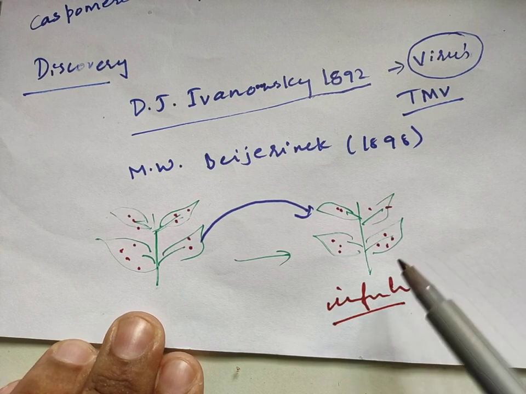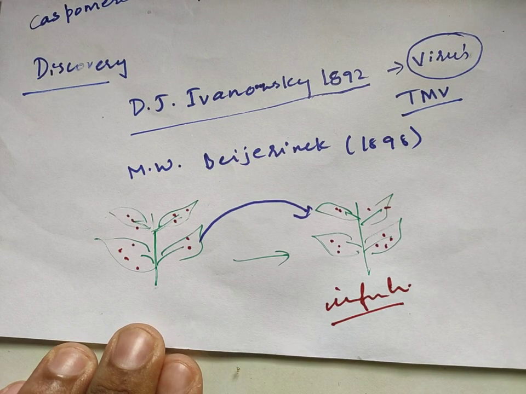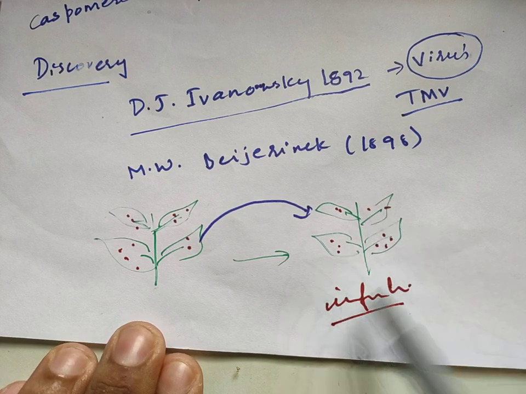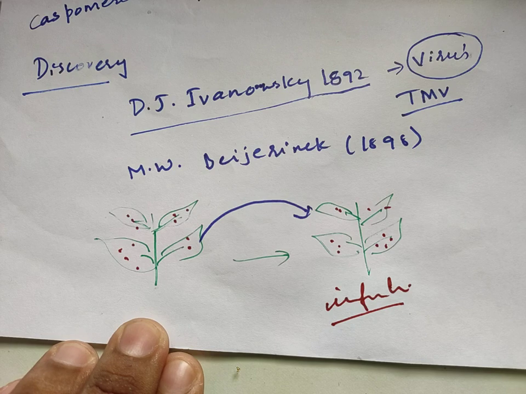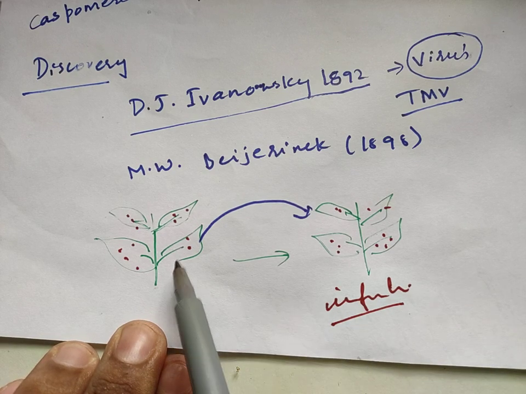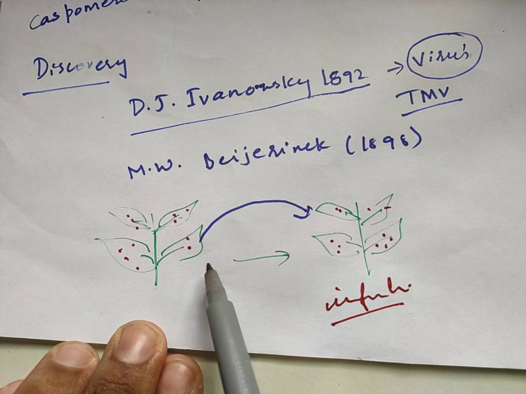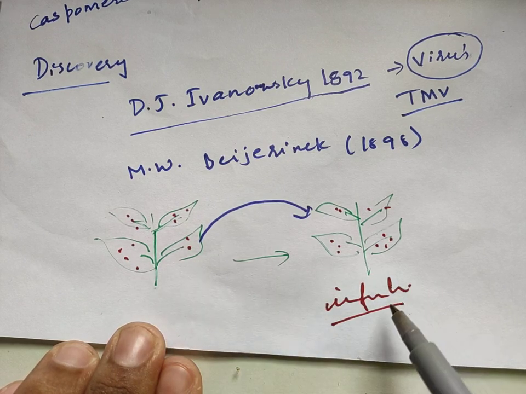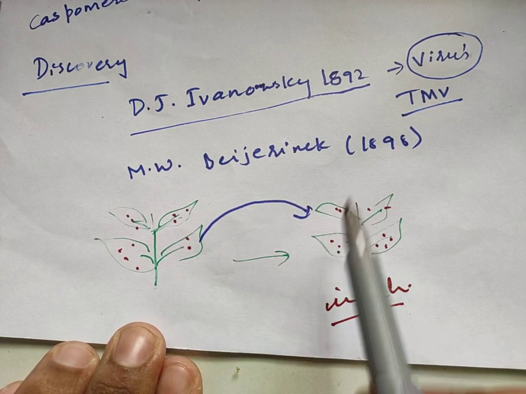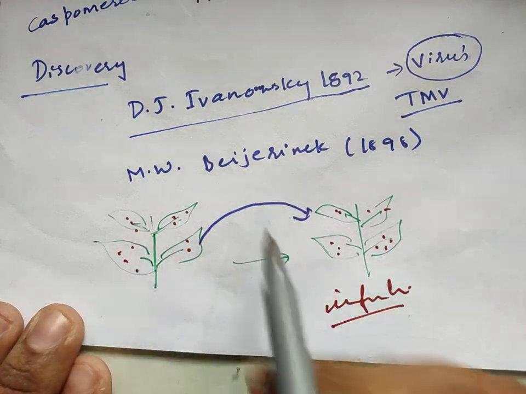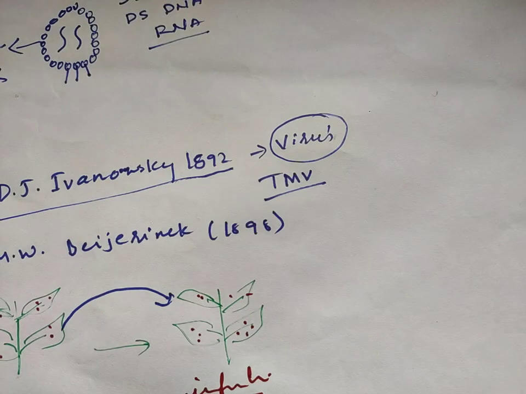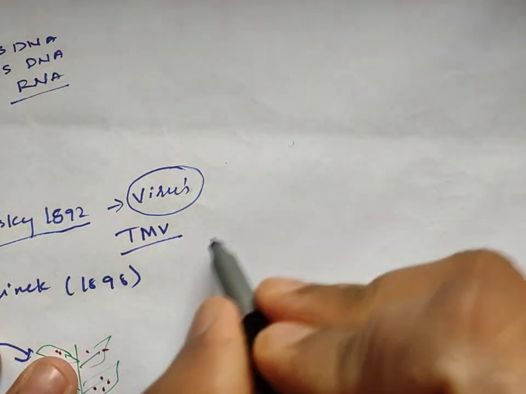Now, because the fluid contains some living thing that brought the infection to the healthy plant, he called it contagium vivum fluidum, which means the contagious, which refers to the disease spreading. So the fluid present in this plant has some living thing which is transferring the disease from a diseased plant to the healthy plant. So he named it contagium vivum fluidum. Okay, so this was given by M.W. Beijerinck.